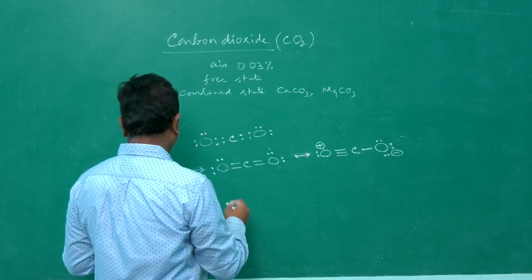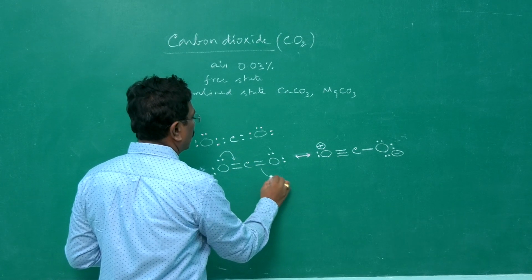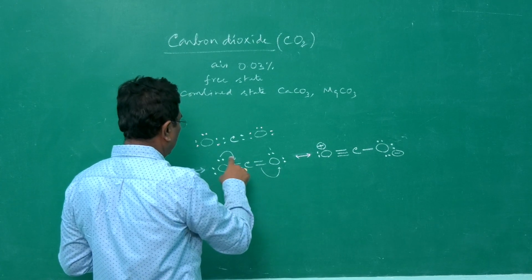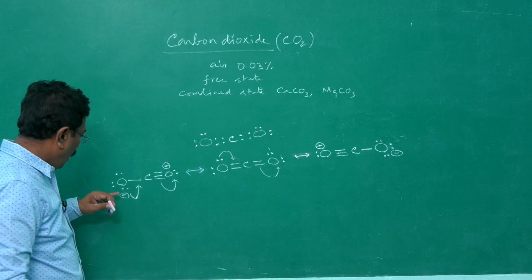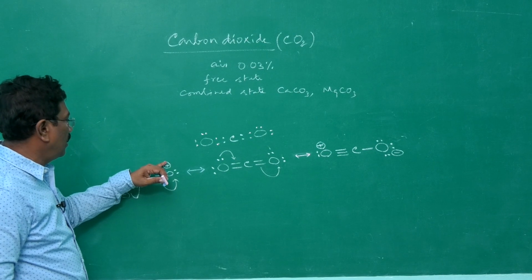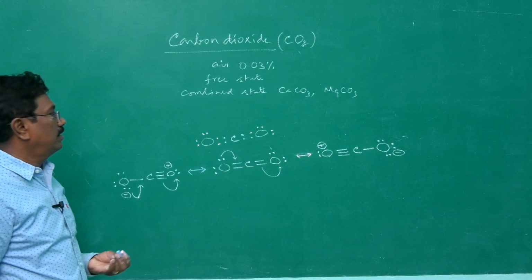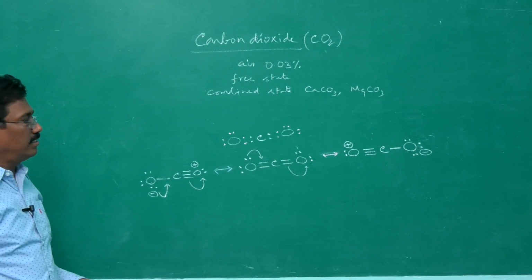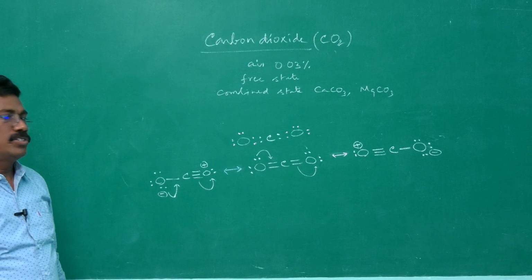It is moving that side. Electron pair is migrating here, and this electron pair is migrating. It is because of that it generates positive charge, and that oxygen gets negative charge. So oxygen in this molecule, negative charge this end, positive charge that end. Here, positive charge this end, negative charge that end. This is a structure of carbon dioxide, resonance structure given. It is because of resonance it is found to be stable.